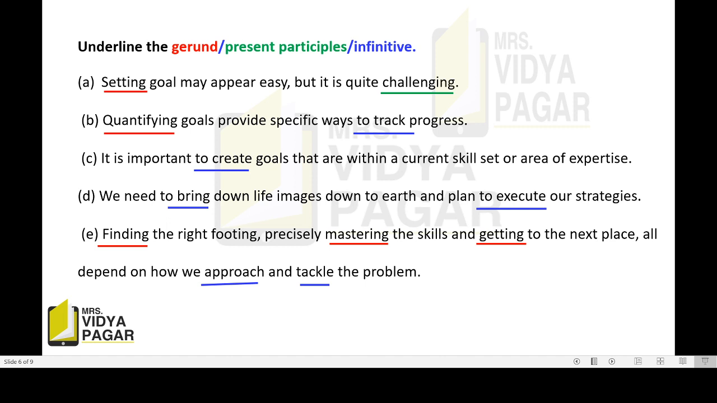Then you will see that down to earth is a phrase, and earth is not a verb, it's a noun.